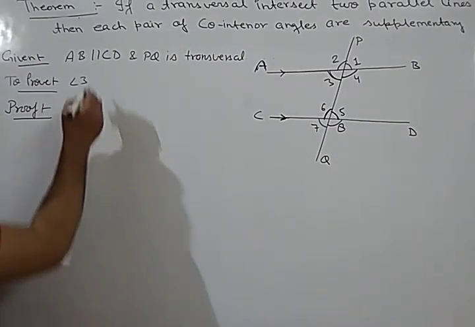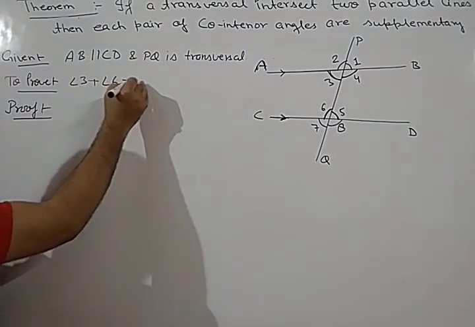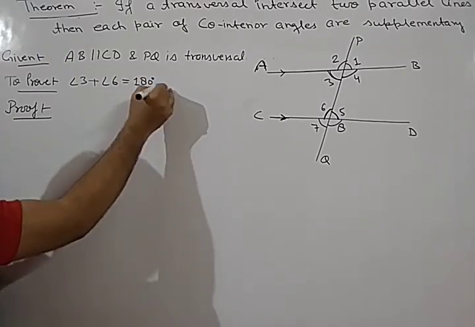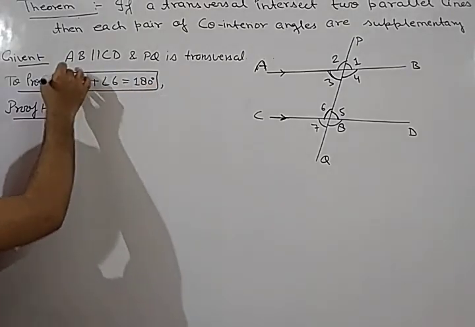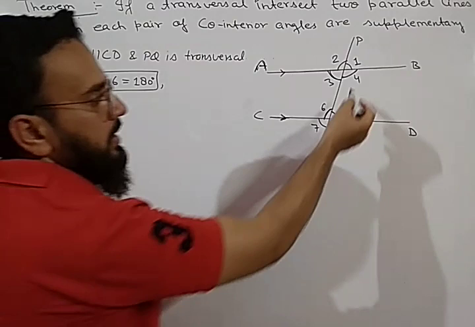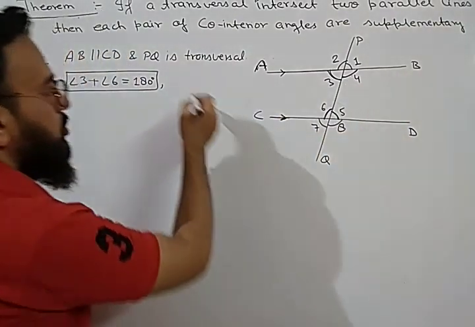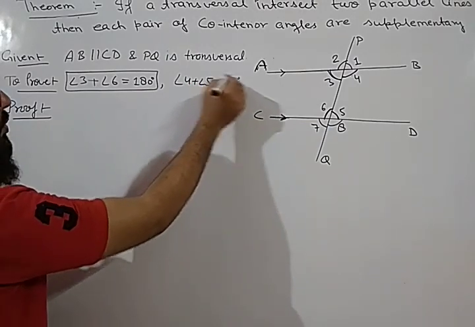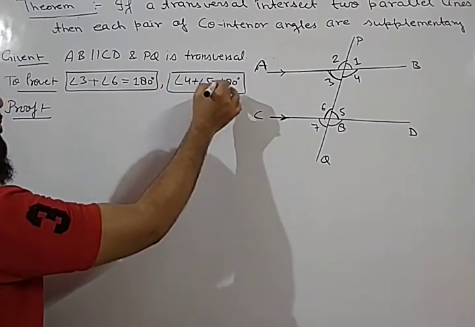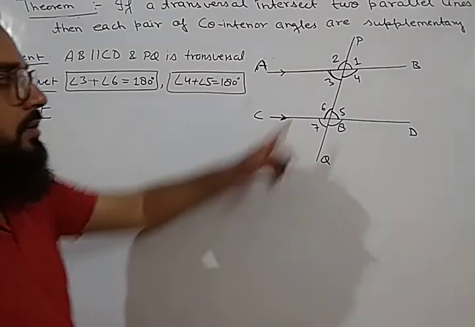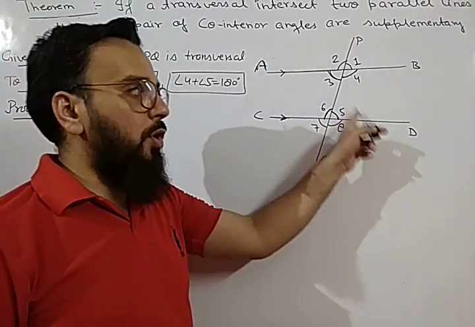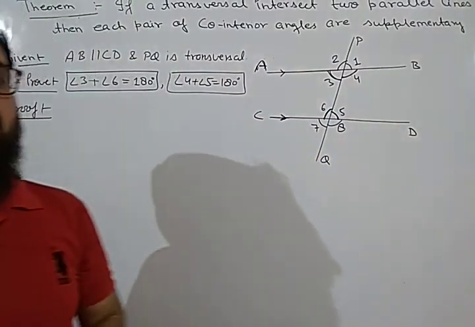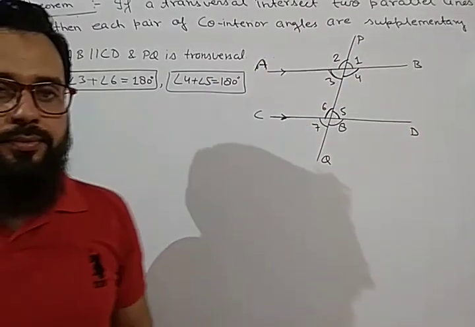So we will write here angle 3 plus angle 6 is equal to 180 degrees. This is the first thing which we have to prove. And the second pair of co-interior angles is 4 and 5. So we have to prove angle 4 plus angle 5 is also equal to 180 degrees. So we have to prove these two things: angle 3 plus angle 6 is 180, angle 4 plus angle 5 is 180, because they are supplementary.